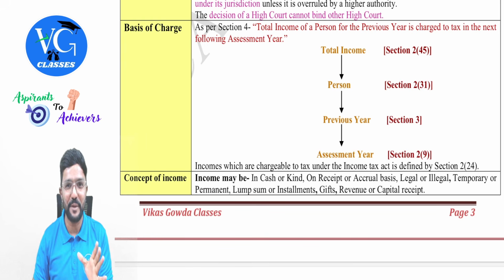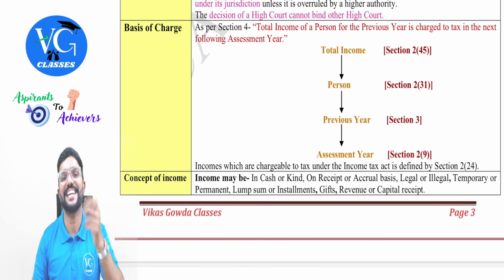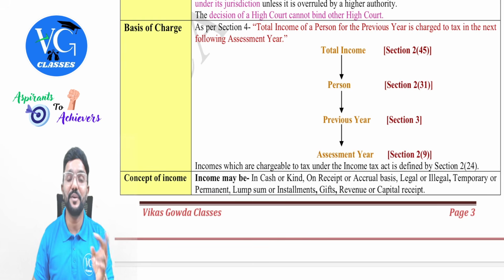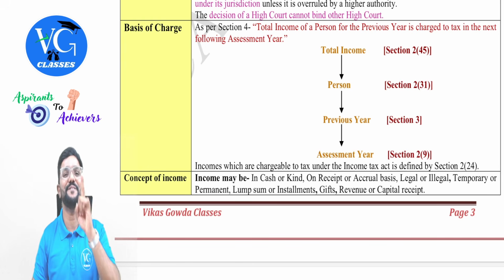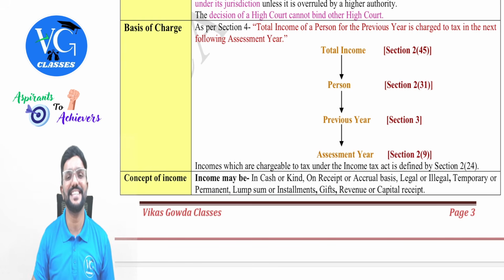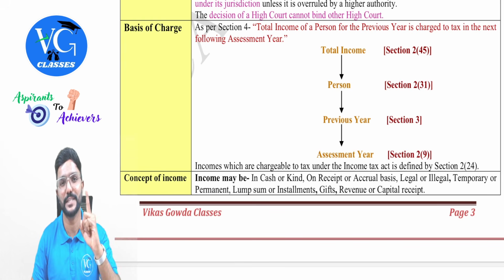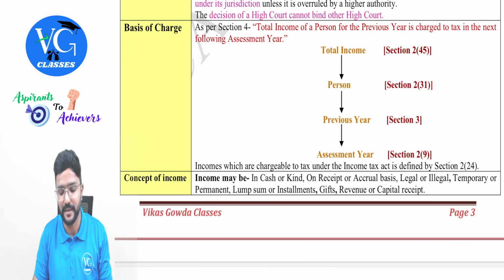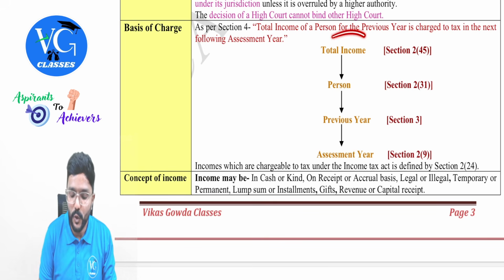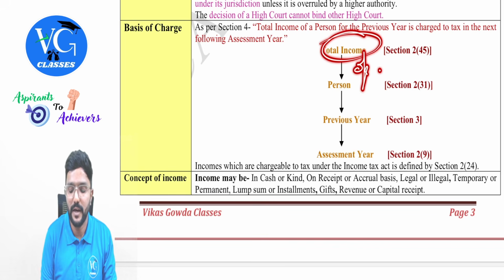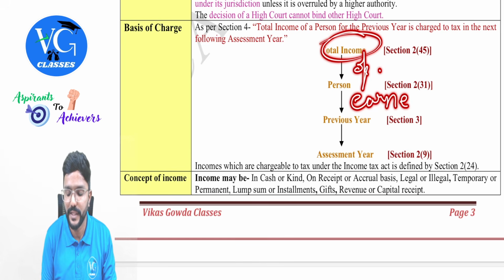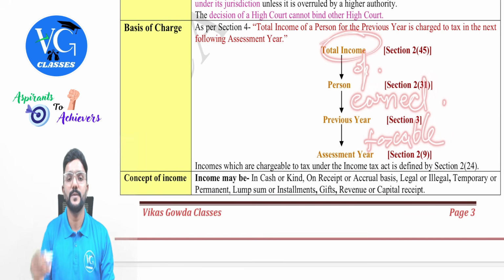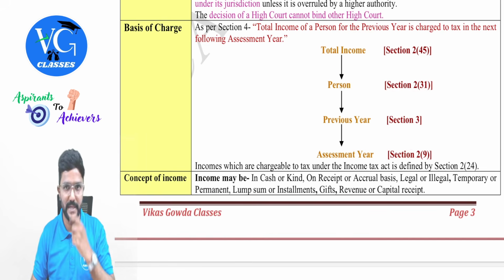Sir, definition is okay, but calculation of this is a challenging thing, guys, because the computation of total income along with tax liability will be asked under compulsory section. That is the first question under the descriptive type will be on this. Okay, which is our task later. We will take up later. Yes. So the total income of a person earned during the previous year is taxable in the assessment year. So we need to understand these terms, guys.